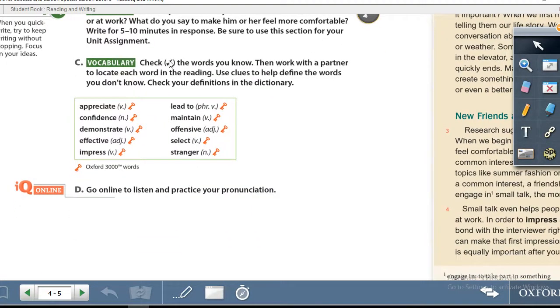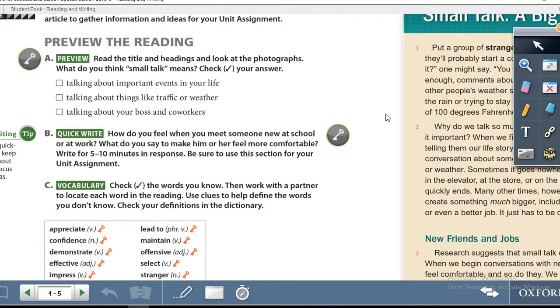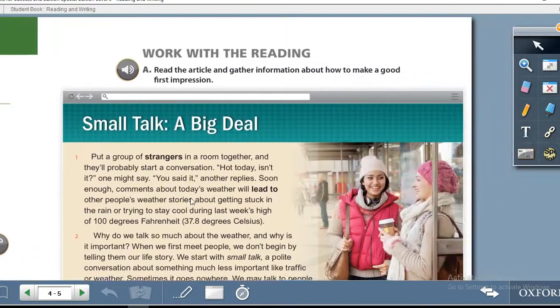Exercise C, check the words you know, then work with a partner to locate each word in the reading. Use clues to help define the words you don't know. Check your definitions in the dictionary. Right, so they have given you a block of words. You have to go through each word and check your definition. We're going to turn over to the next page, page number 5.